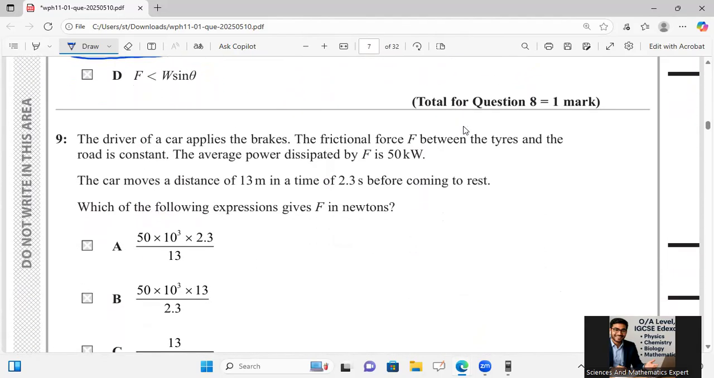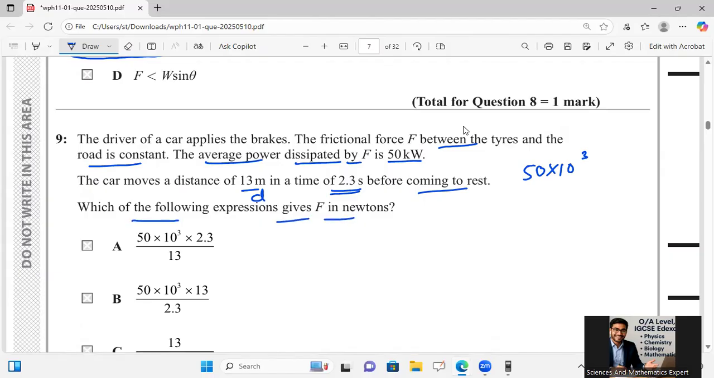Okay, after that, he is saying that the driver of a car applies the brakes, so the frictional force F between the tires and the road is constant. The average power dissipated by F is 50 kilowatt, which means 50 multiplied by 10 raised to power 3. Then he is saying the car moves a distance of 13 meter in a time of 2.3 second before coming to rest. Which of the following gives the force in newtons?